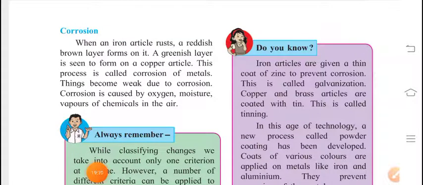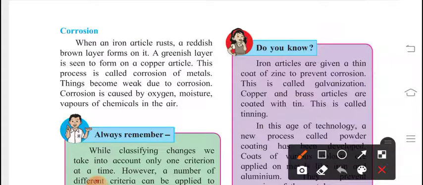You may have seen iron parts at your home. When iron articles rust, a reddish brown layer forms on them. A greenish layer is seen to form on copper articles. This process is called corrosion of metals. Things become weak due to corrosion.